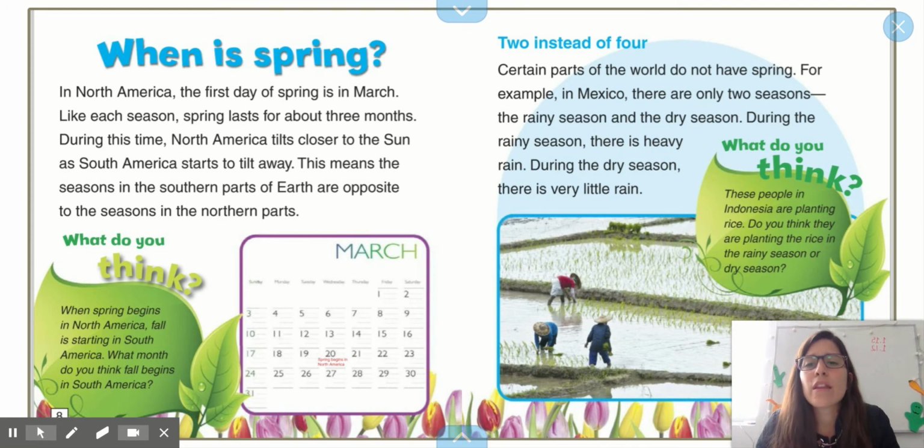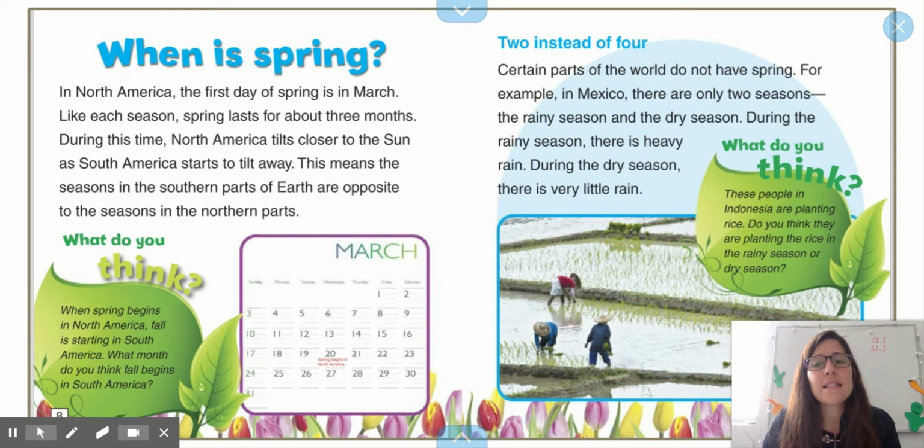When is spring? In North America, the first day of spring is in March. Here in Peru, the first day of spring is September 21st. Like each season, spring lasts about 3 months. During this time, North America tilts closer to the sun and South America starts to tilt away.